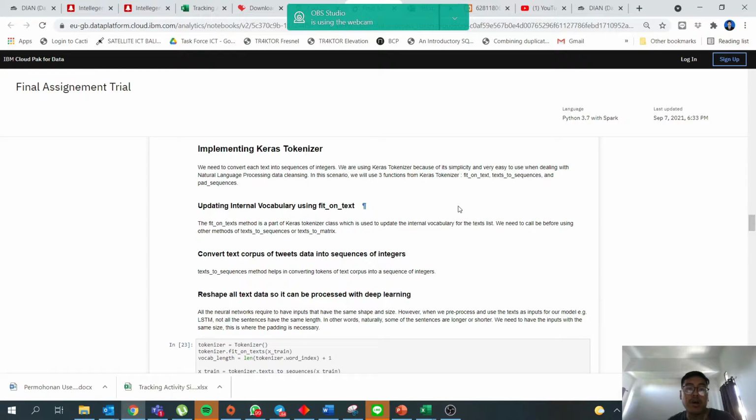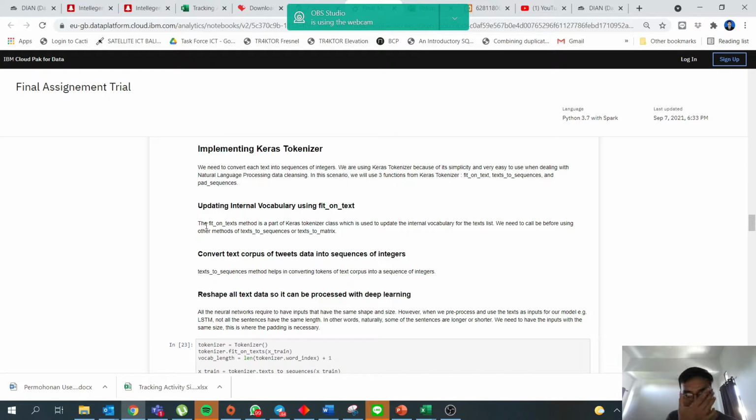So basically, fit on texts is to update the internal vocabulary. The vocabulary consists of all the words that are present in our dataset.